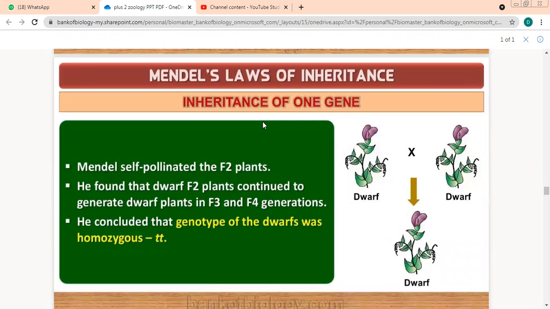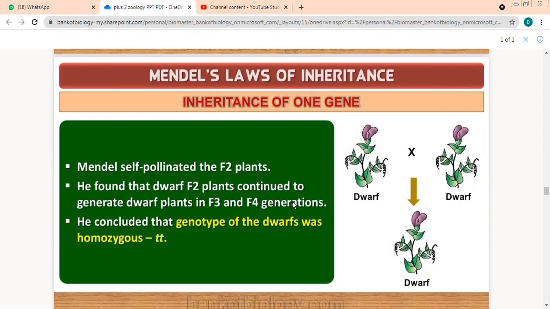Why is this monoinheritance gene so important? Now, what did Mendel do? He self-pollinated the F2 plants. First, he pollinated the F1s, and now he's pollinating which plants? F2. Yes. Now he found something new. He found that the dwarf F2 plants continue to generate dwarf plants in F3 and F4 generations. F1 and F2 were not similar. In F1, we had all tall. In F2, we had a ratio of 3:1. This is what had happened.